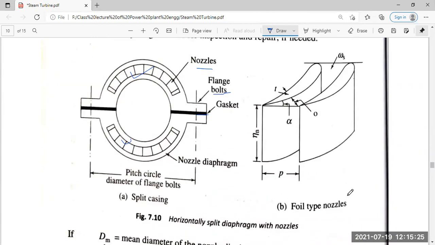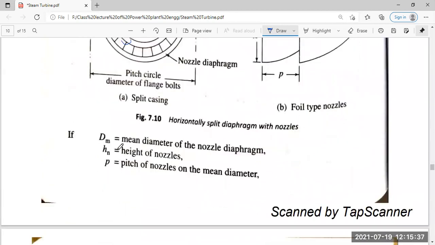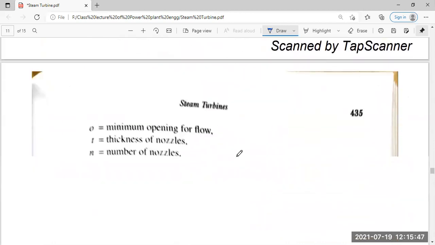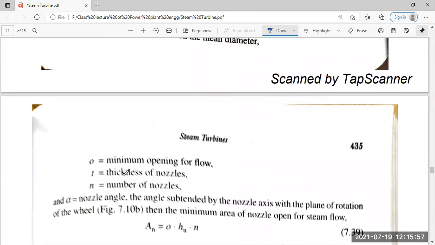This is the foil type nozzle, where alpha is the angle between the line of flow and eta m. Dm by Hn is equal to P, where Dm is the mean diameter of the nozzle diaphragm and Hn is the height of the nozzle, and we have the pitch of the nozzle itself. Pitch of the nozzle is at the mean diameter. So Dm is the mean diameter, Hn is the height of the nozzle, P is the pitch of the nozzle at the mean diameter, O is the minimum opening, T is the thickness, N is the number of nozzles.